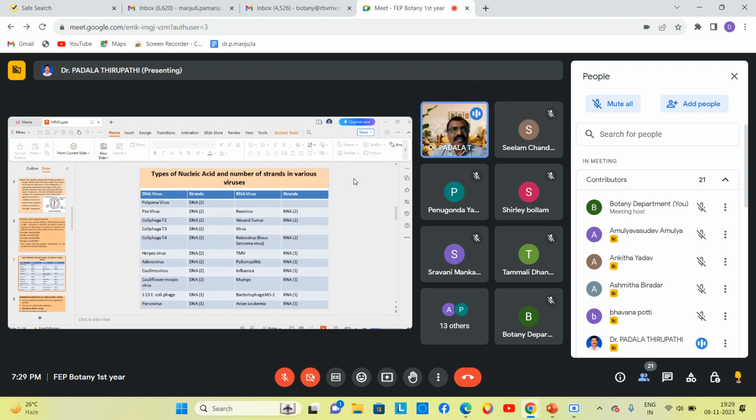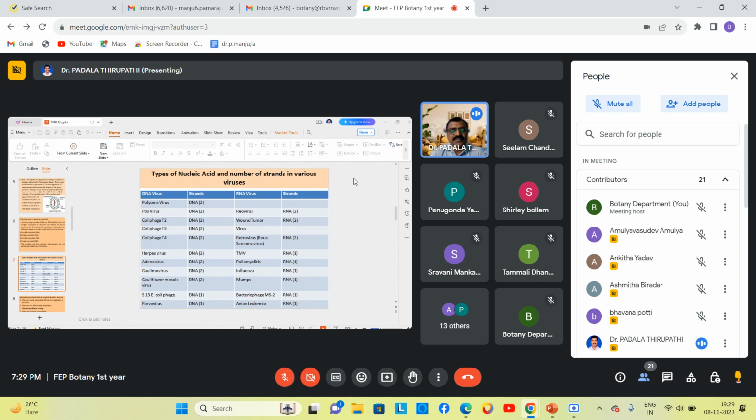The polyoma virus possesses double-stranded DNA, and the pox virus possesses double-stranded DNA.